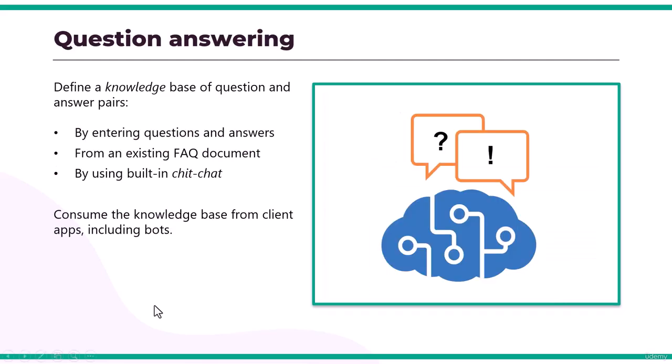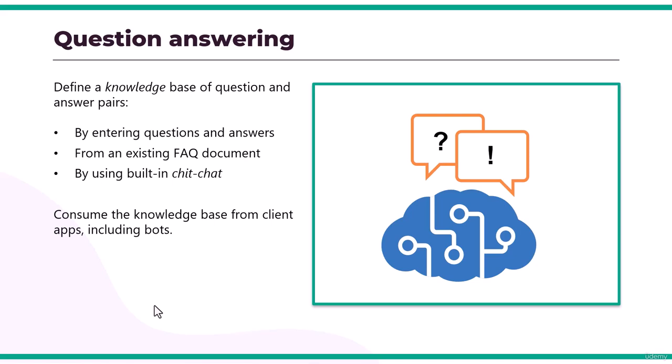Same way, you can use the language service to define a knowledge base of question and answer pairs. You can create a knowledge base by entering questions and answers, or you can import an existing FAQ, frequently asked question list, into that. You can also augment your questions and answers with built-in chit-chat sources that include common conversational exchanges.